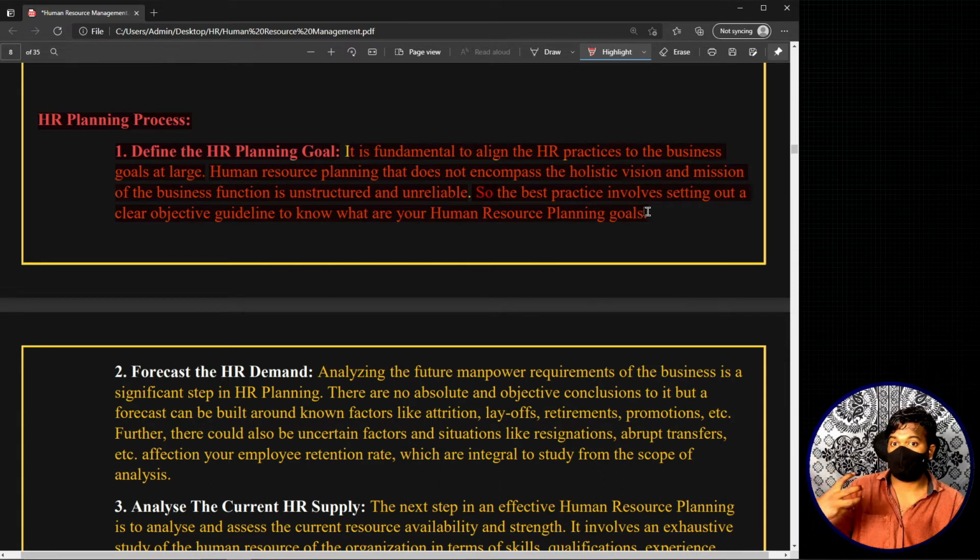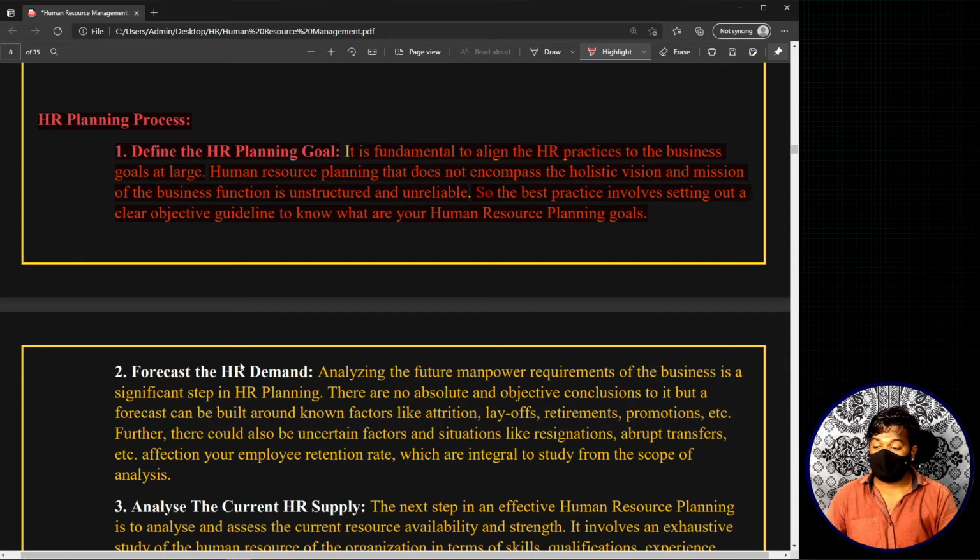In the first scenario of the example, my planning goal is to plan how to fill the human resource requirements in the organization for the upcoming project. The objective in the second scenario is planning for filling that board of director member. So you should have clearly defined human resource planning goals before you start this process.